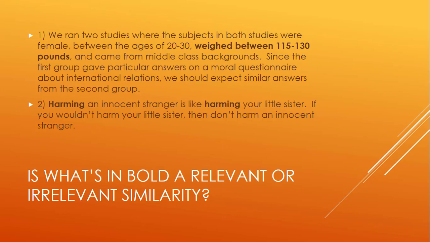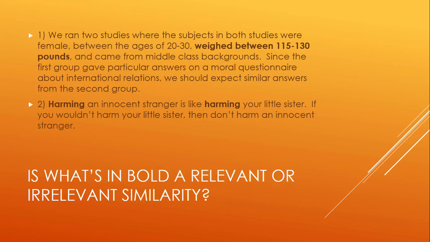However, some of the other features can be relevant similarities. For example, being female. It could be the case that females generally tend to think a certain way on ethics as compared to males. It could also be the case that people within a certain age group tend to think more alike in ethics as compared to other age groups. And it could be the case that people of the same socioeconomic background tend to hold the same moral beliefs as compared to people from different socioeconomic backgrounds. So those can be relevant similarities and provide evidence for the conclusion. However, weighing between 115 to 130 pounds, that's irrelevant. Let's look at the next one.